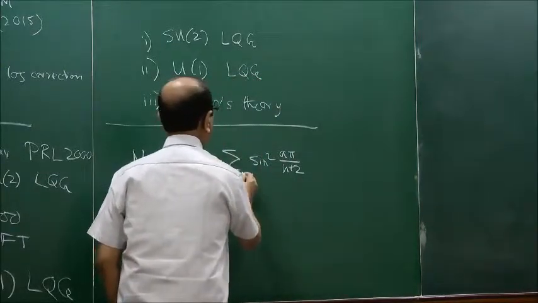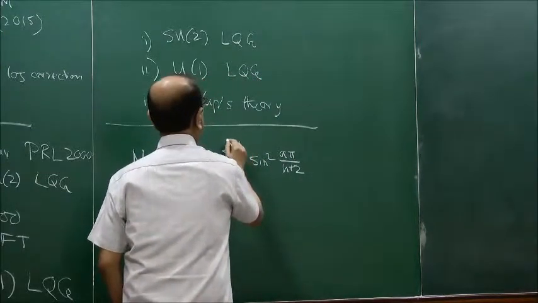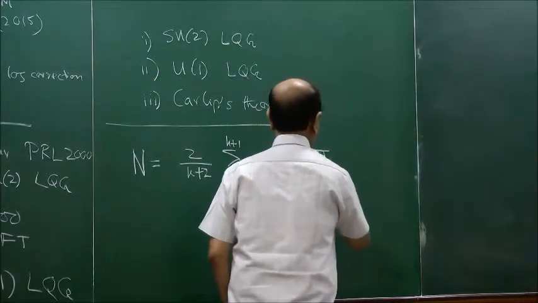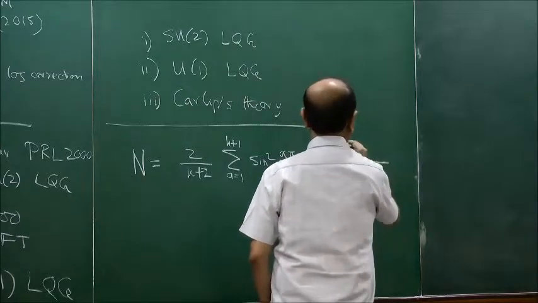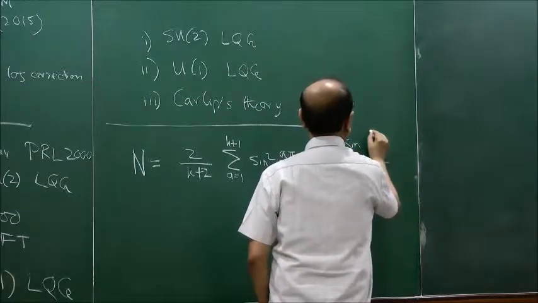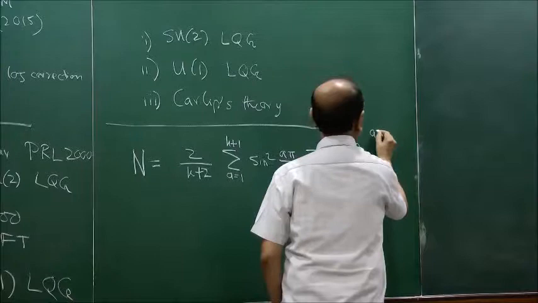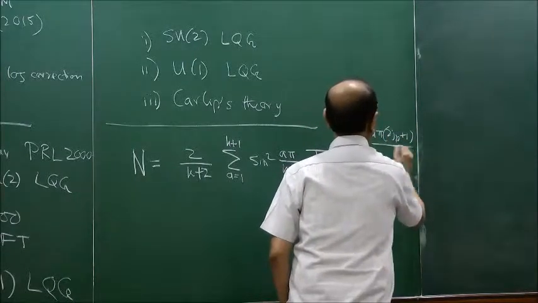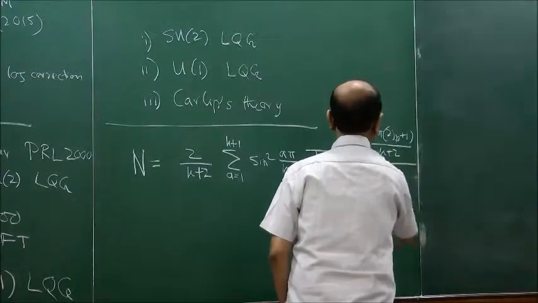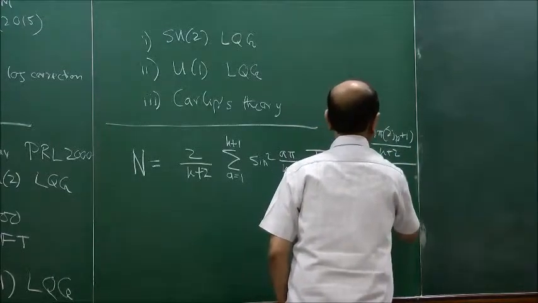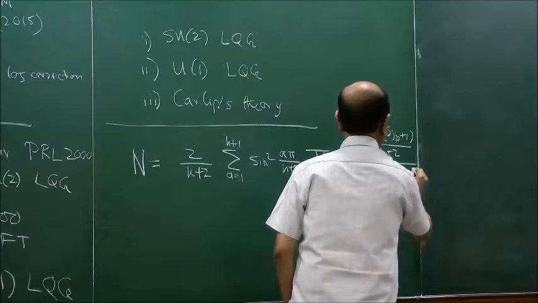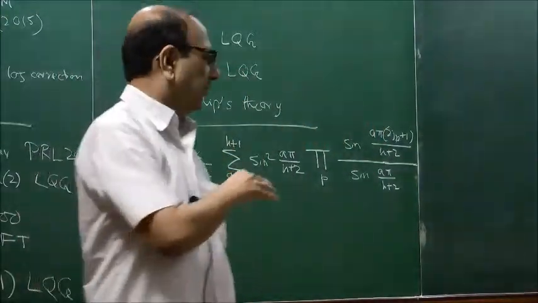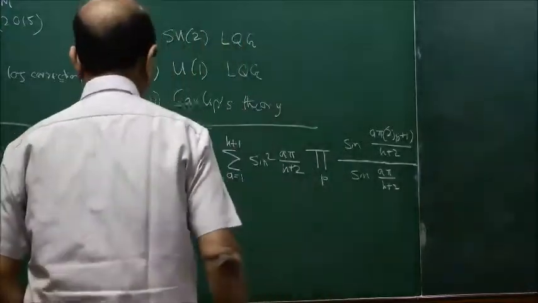I'll explain the variables. A equal to 1 to K plus 1, pi P of sine A phi, J plus 1 by K plus 2 plus sine A phi by K plus 2. So this is the expression from which they started. So let me explain what these things are.